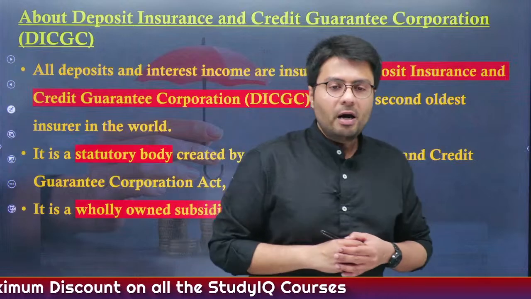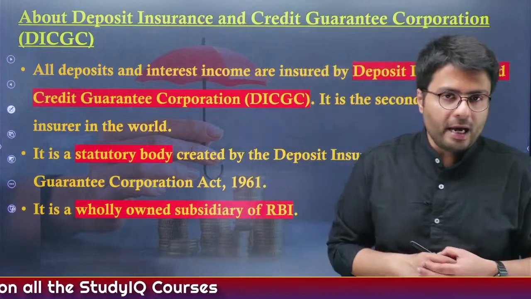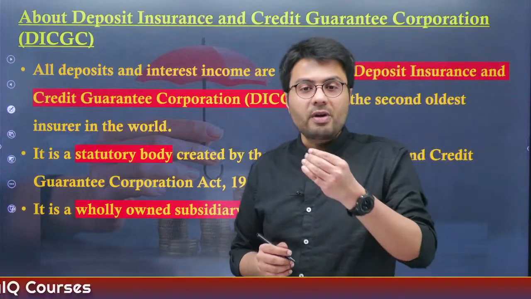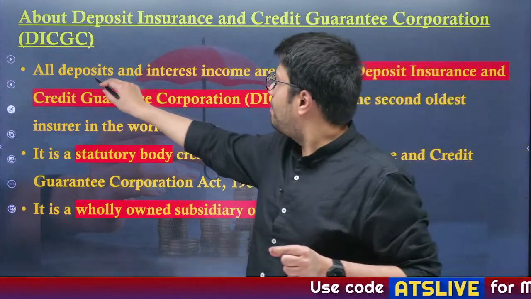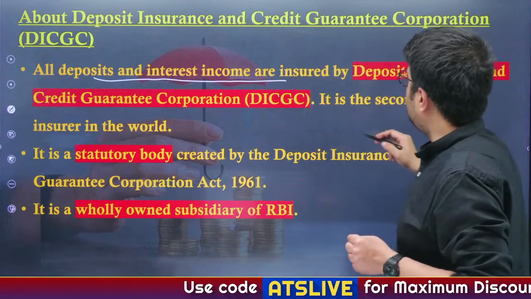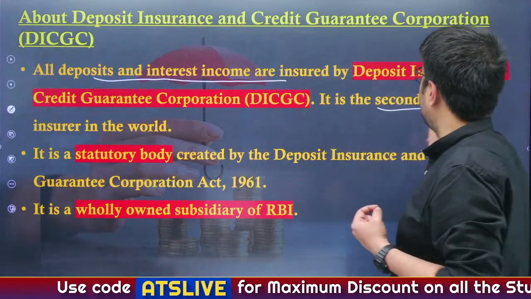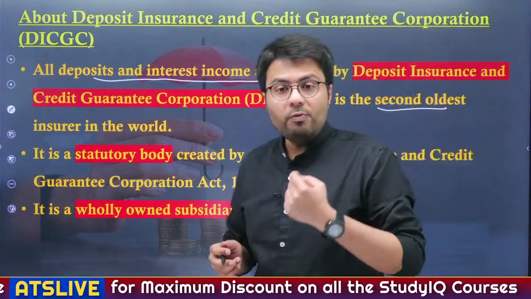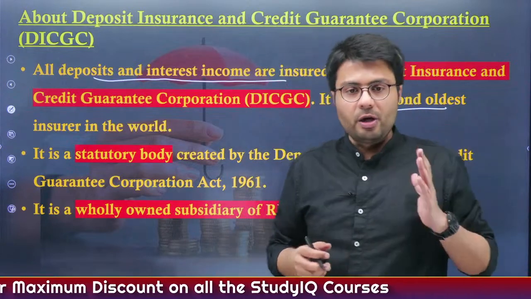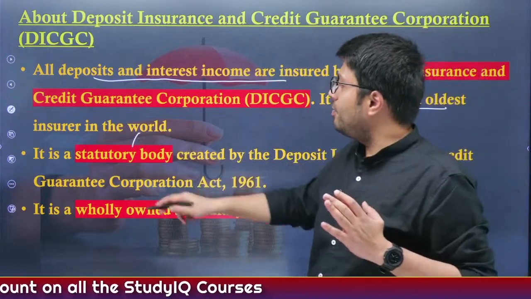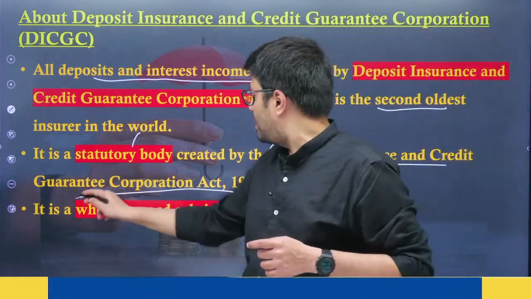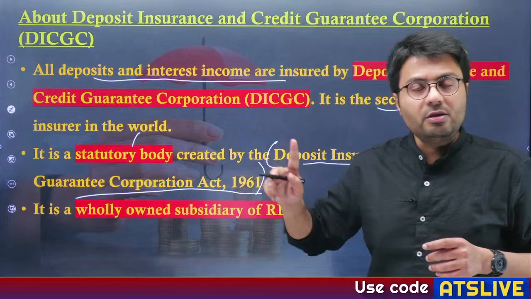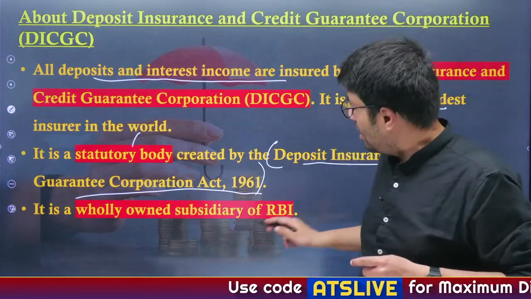Now there is a 100% owned subsidiary of RBI known as the Deposit Insurance and Credit Guarantee Corporation of India. Now, this insures all deposits and interest income in India's banks, and it is India's second, or the world's second oldest insurer. Now, it is a statutory body which was created as per the Deposit Insurance and Credit Guarantee Corporation Act 1961, and it is a wholly owned subsidiary of which body?